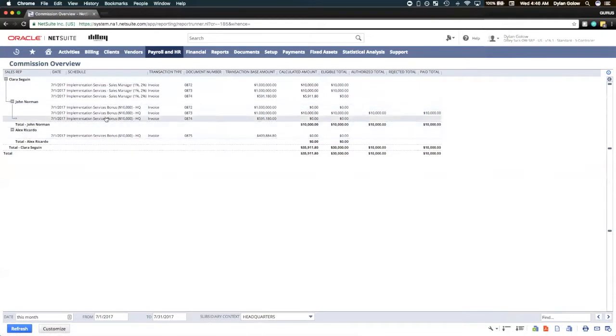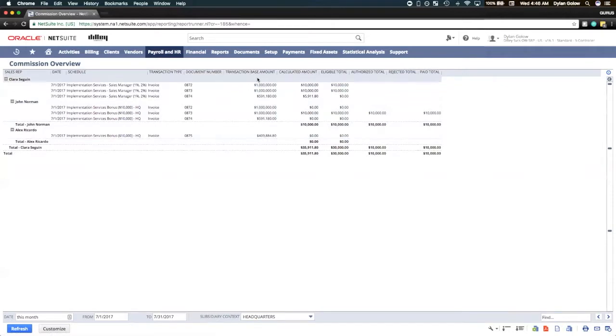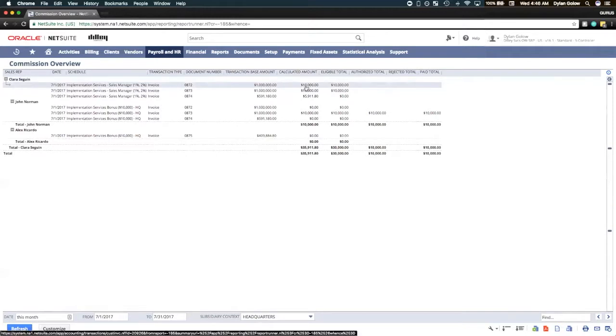Here we see our calculations. So this is the standard commissions report, and we could customize this to look a lot different, but it's important to note that this is out of the box and very easy to use. Here we have our transaction base amounts, the calculated amount based on that transaction amount. Here we see that $10,000 were paid out, and the eligible total is also $10,000.